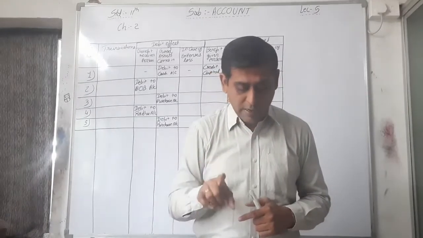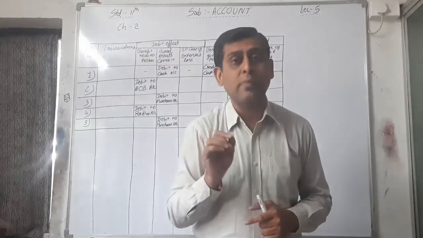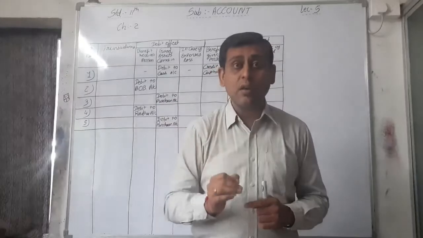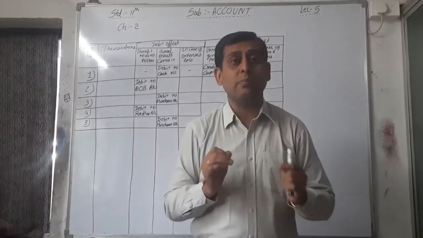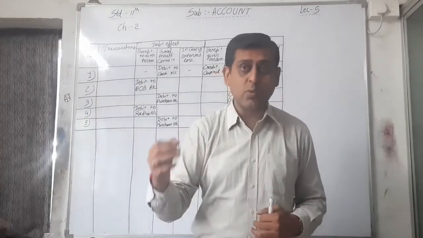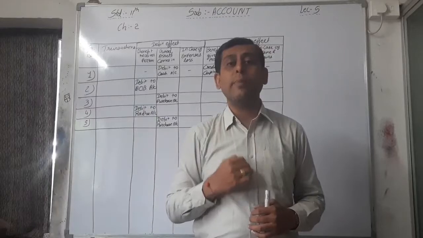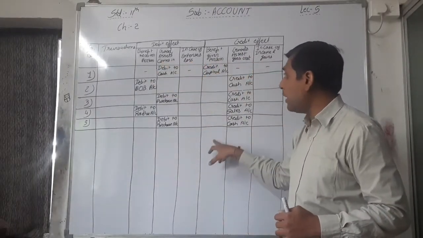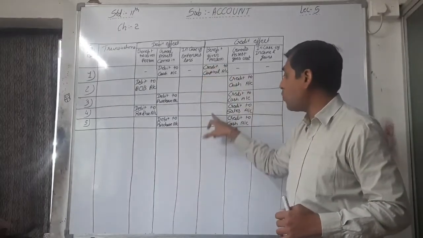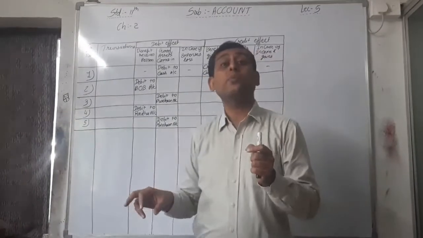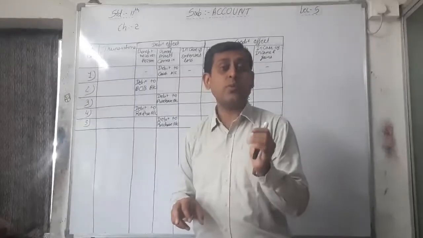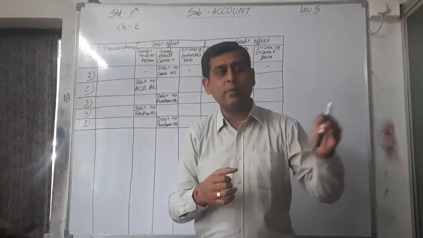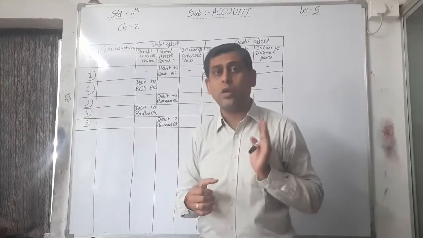So here Mira, we are purchasing the goods from Mira, so Mira is the person who is giving a benefit or taking a benefit. We are purchasing the goods, that's why Mira is the benefit giver account. Here we have to credit the benefit giver account. And here goods purchased is a real account, that's why we have to debit it because goods come into the business.